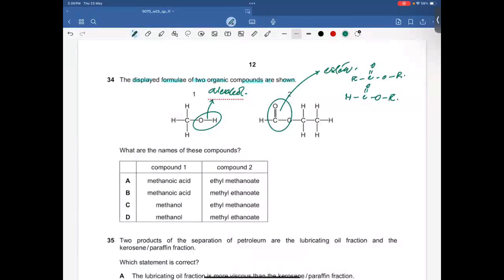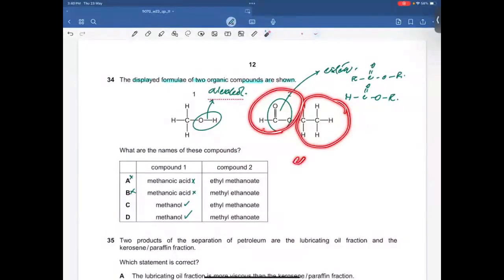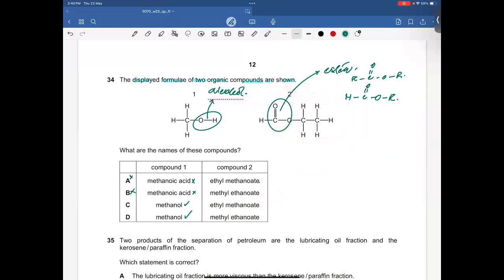And the other one is we have hydrogen and an alkyl group on the other side. So the examiner has given this one. What is the name of this compound? See, this is a 1 carbon alcohol, which means it is methanol. Obviously, these 2 options are incorrect. This is going to be ethyl. This is going to be methanoate. So it's ethyl methanoate. Ethyl methanoate is here, then obviously C is going to be the right answer. Okay.